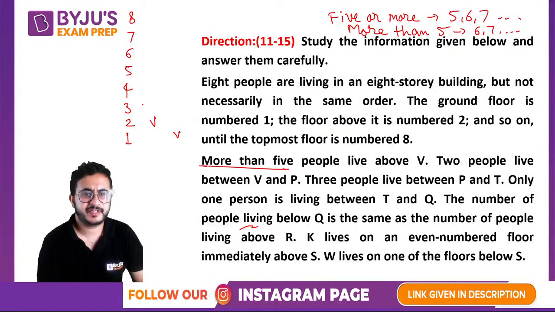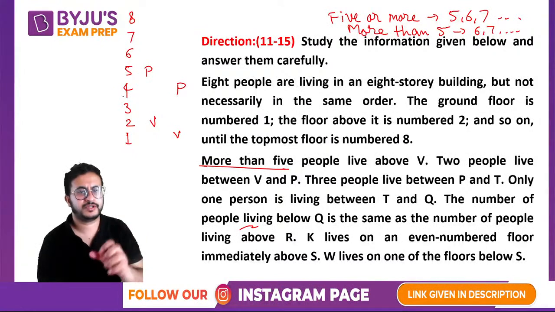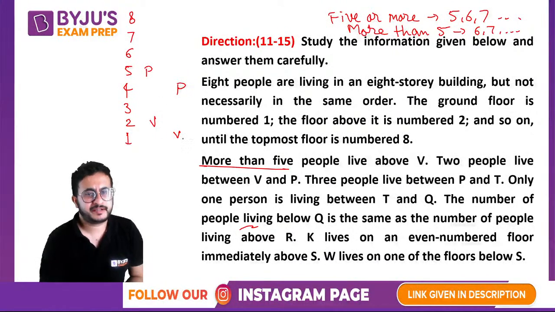2 people between V and P. So 1, 2, P. In this case, 1, 2, P. So we will fill both the cases parallelly, unless we can reject anything, because P can be here, it can be here also. Now only three people between P and T, so this is P, 1, 2, 3, T, not possible if you look below.